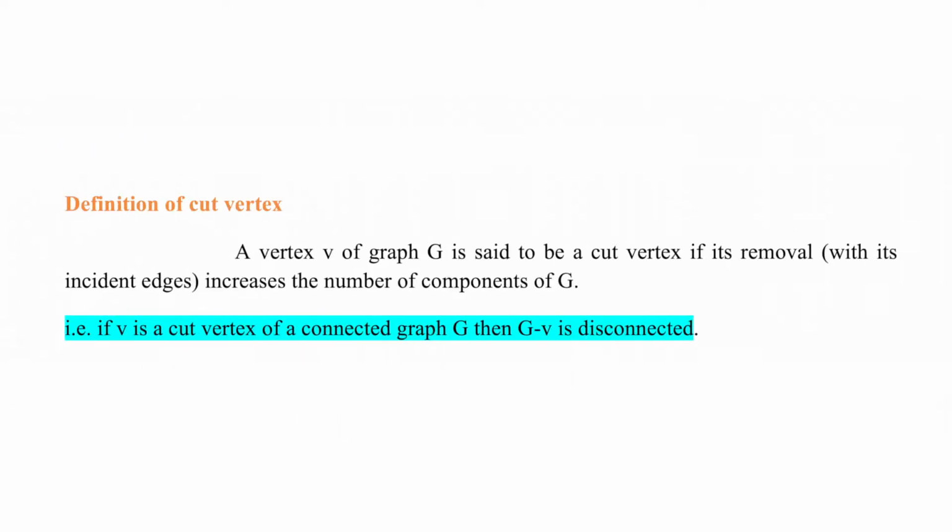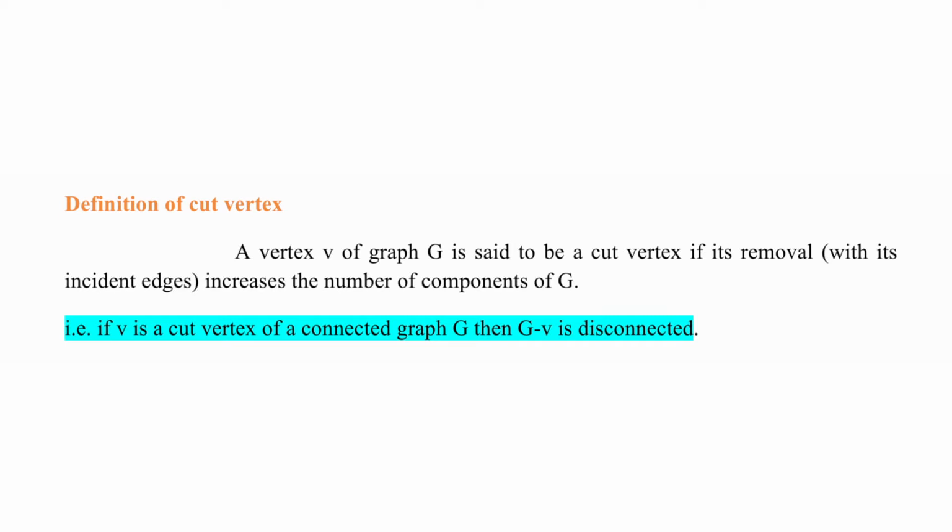We shall see the definition of cut vertex. A vertex V of graph G is said to be a cut vertex if its removal increases the number of components of G. And if V is a cut vertex of a connected graph G, then G minus V is disconnected.